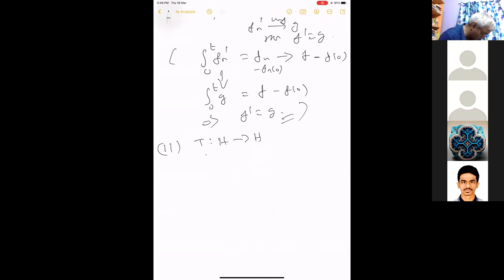You don't really need it, but let's take T equal to T star. So you have a self-adjoint operator. I am not assuming boundedness.